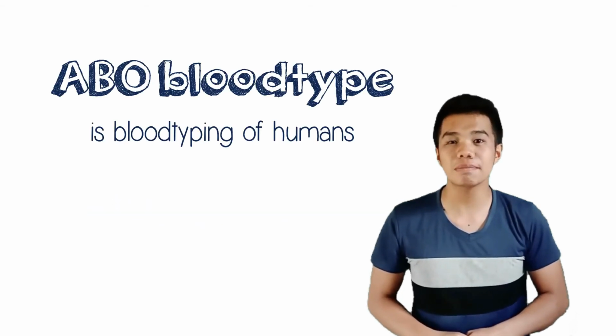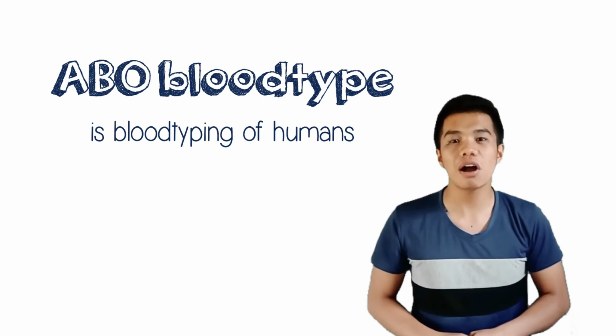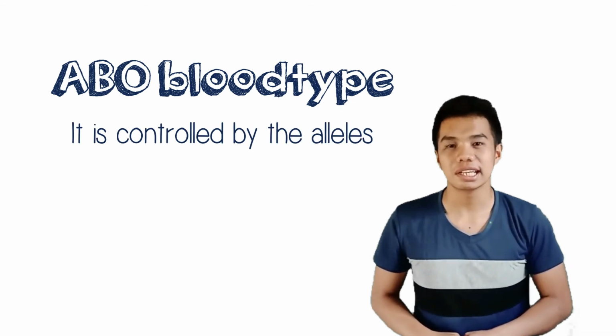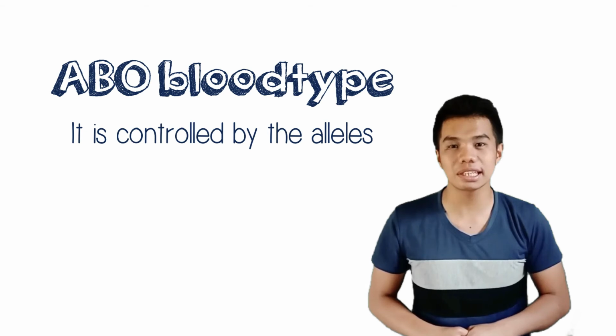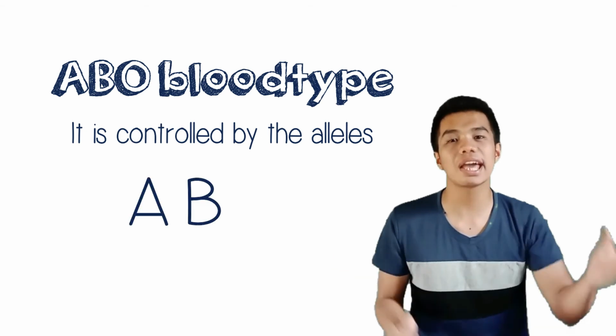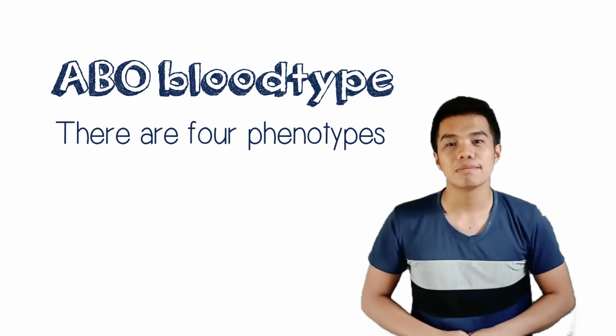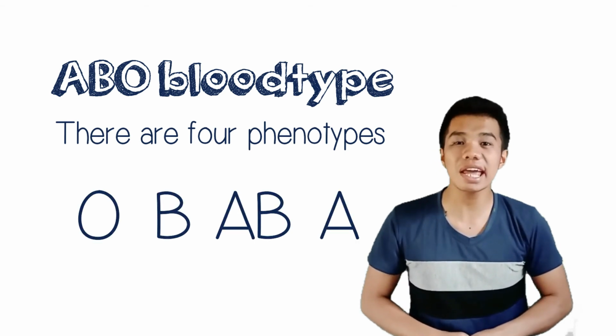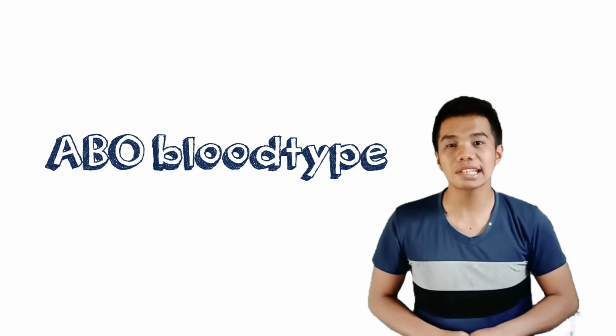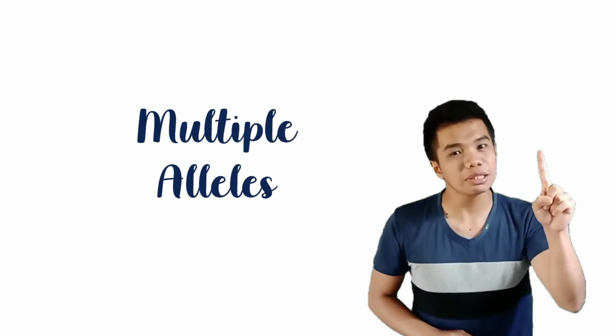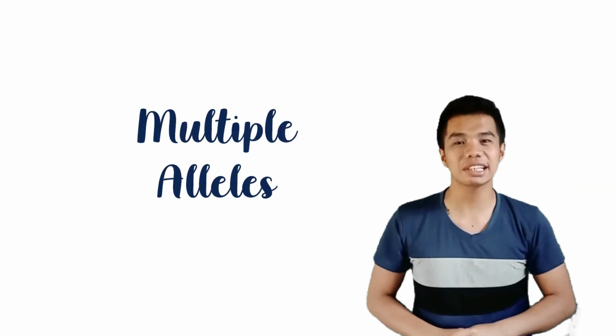ABO blood type is blood typing of humans. It is controlled by the alleles A, B, and O. There are 4 phenotypes: blood types O, A, B, and AB. ABO blood type is a multiple allele.